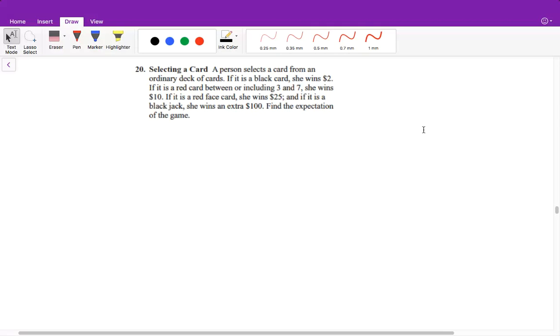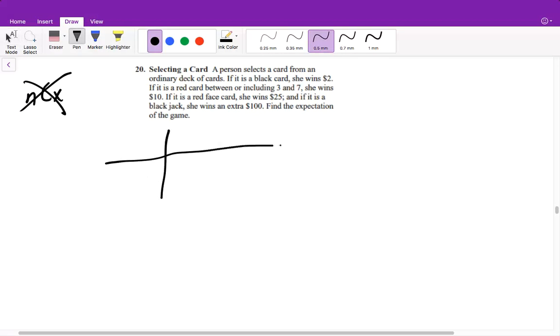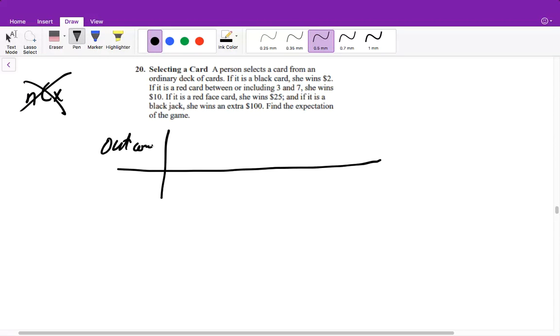So once you see it says expectation, that means we need to find the mean or the average. And it's also not telling us that she's doing it 10 times. It's just saying in general. So that tells us that we're not going to use a formula with our nCx or nCr. So we're going to have to create a table where we have our outcomes and we have the probability of the outcomes. So the outcomes is that she could win $2. So she wins $2.